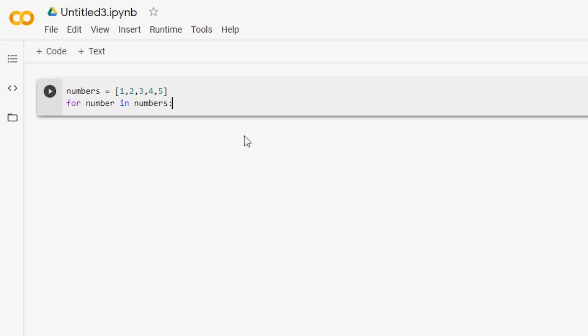So the code we just wrote is the same as telling the computer for every number in the numbers list, do something. Let me repeat that. It's saying for every number, which is 1 through 5, in the numbers list, which is the list name, you have to do something. Pretty straightforward, right? So now the computer knows which group of items to iterate through.